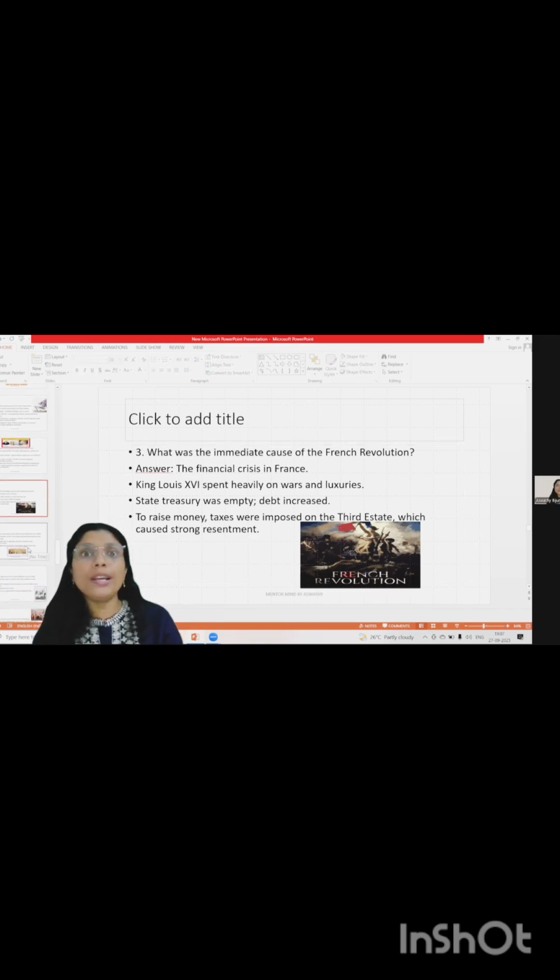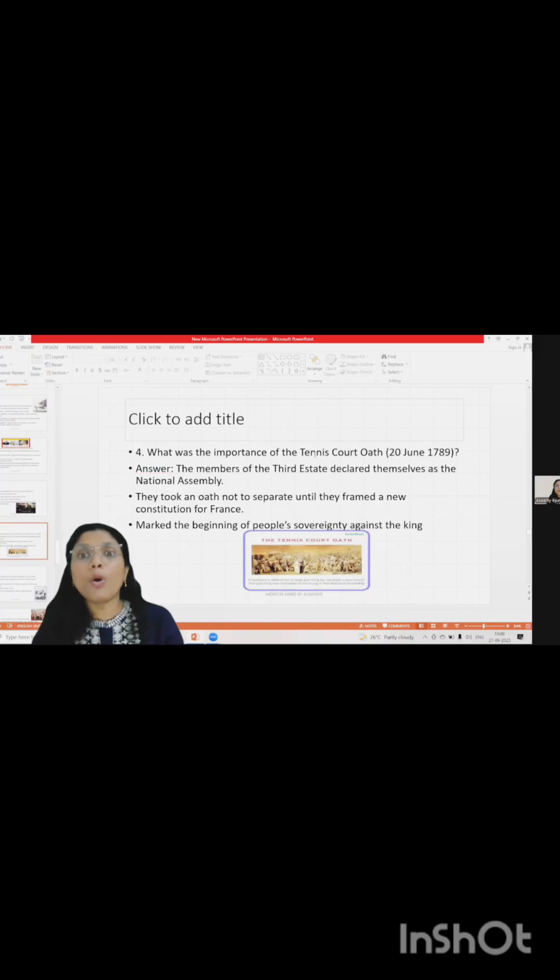So let's move on to the next question. What was the importance of the Tennis Court Oath? Actually, this oath, the Tennis Court Oath, happened on a particular date, that is 20th June 1789.